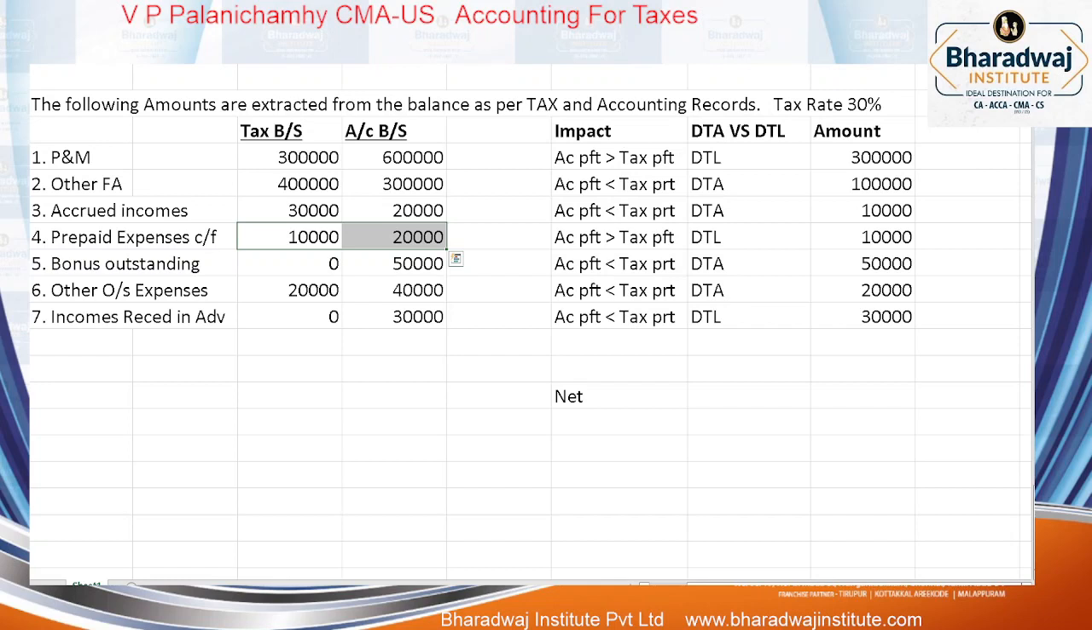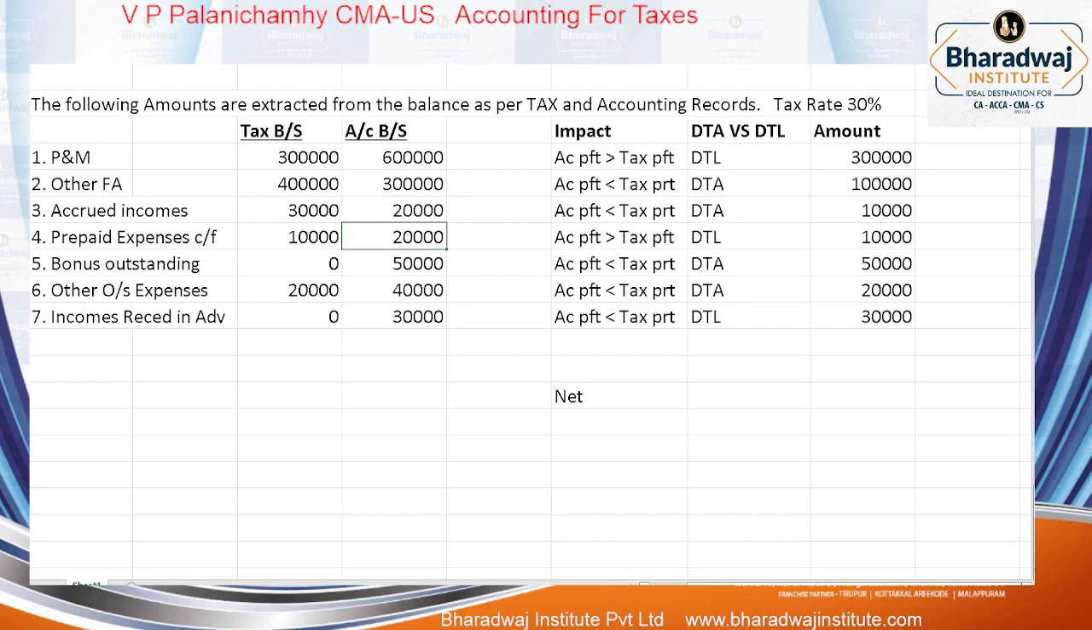Now where have we charged more expense? In tax, only 10,000 got eliminated. In accounts, how much got eliminated? 20,000 got eliminated. Now in tax we have charged more expense. In tax we would have charged more expense. We would have charged what? More expense. So what will be there?